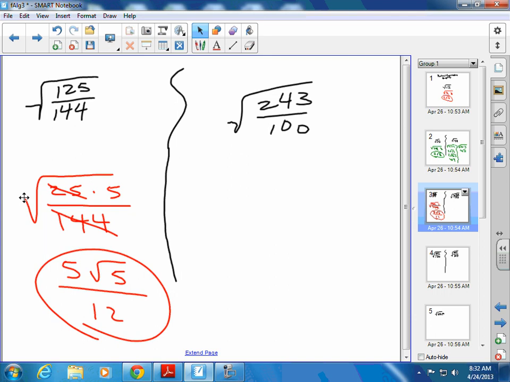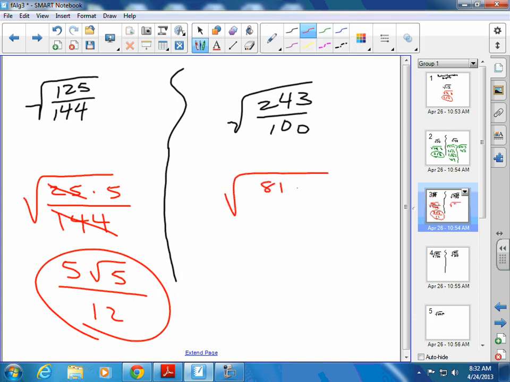Anybody find what goes into 243? Yeah, 81. Okay. Did 9 go in there? Yeah, 9 went in there, so what are you going to check to try to find a bigger one? Either 36 or 81. 81 goes in there 3 times, right? So we're going to break that up. 81 times 3. The 100 is going to stay just 100.